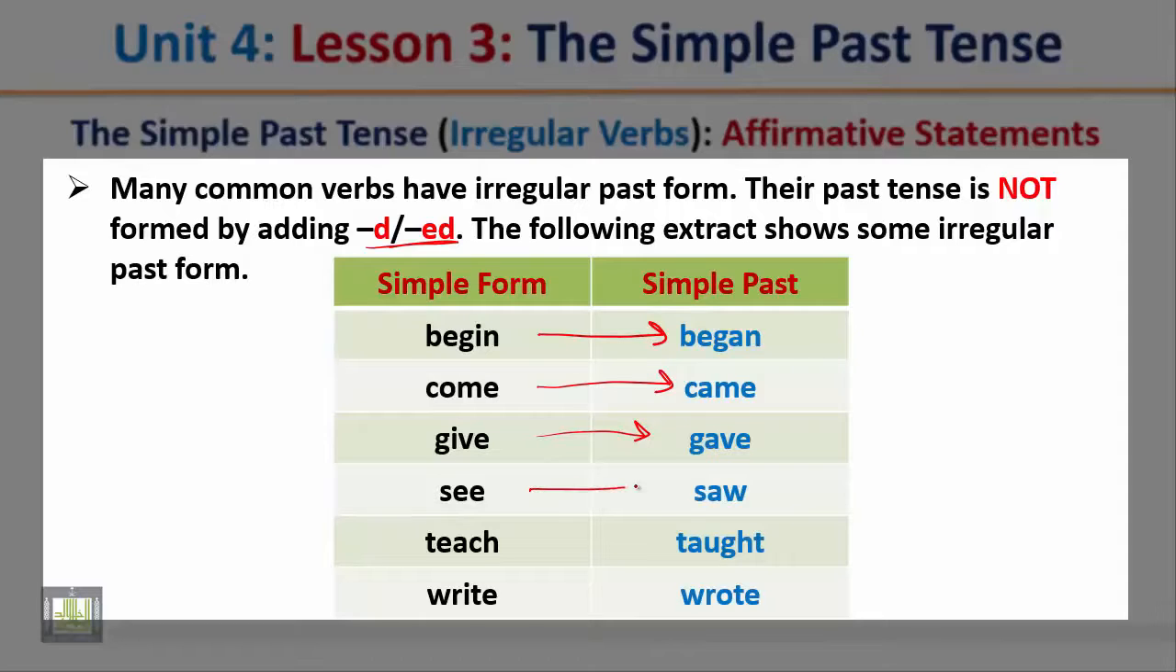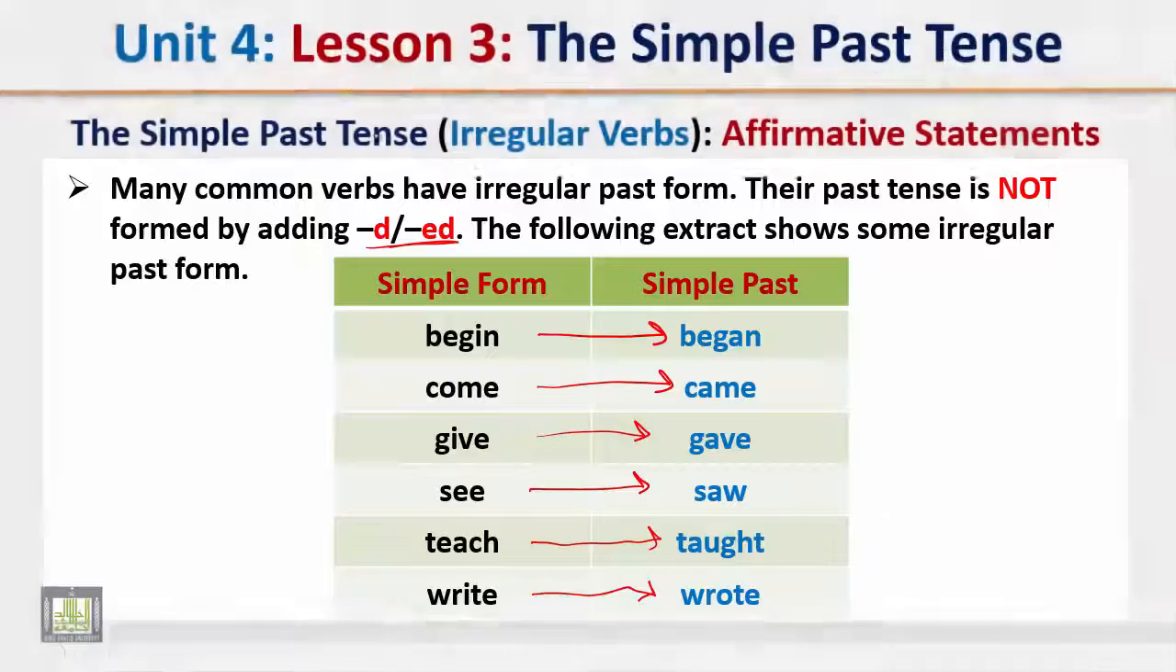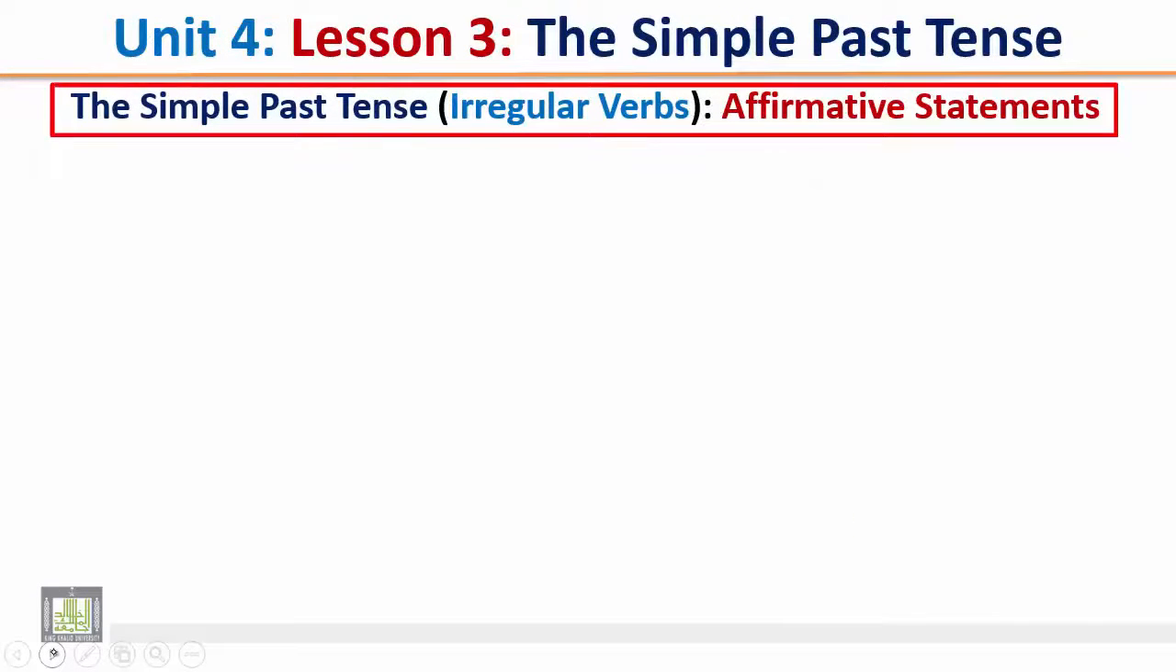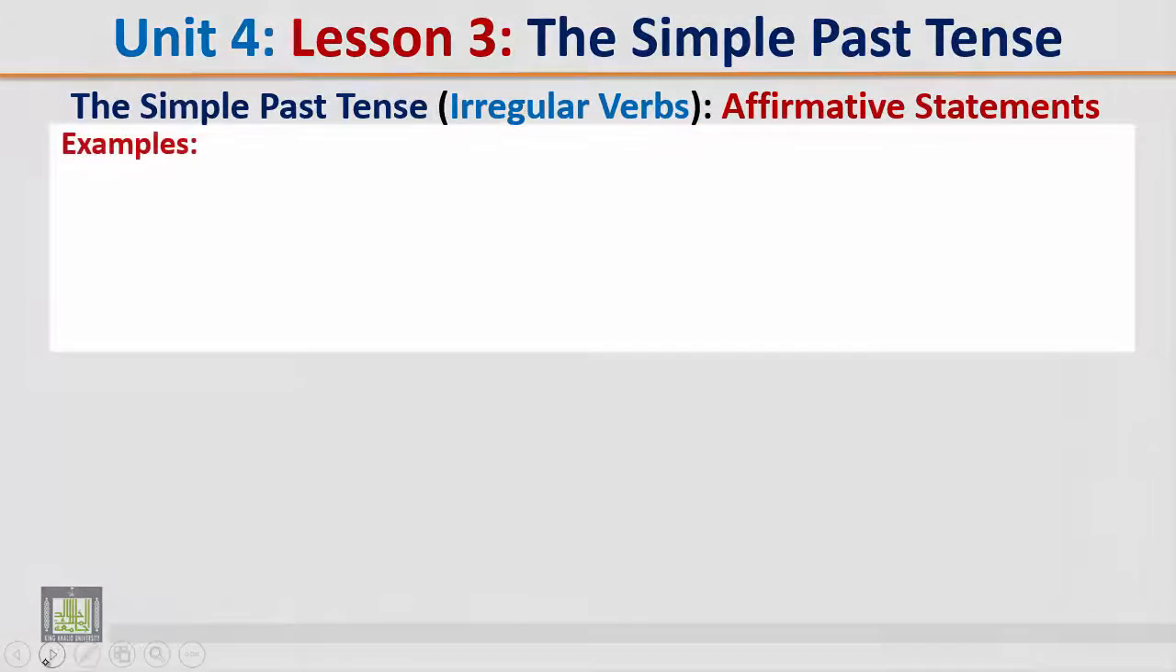The verb see becomes saw in the past. The verb teach becomes taught in the past. And the verb write becomes wrote in the past. So this is just an example of some irregular past forms. The simple past tense, irregular verbs, affirmative statements.